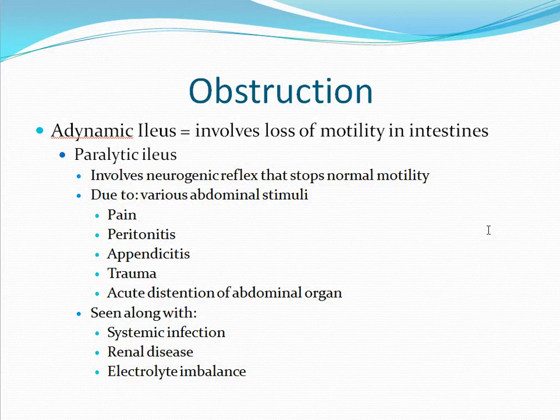The second type of obstruction is an adynamic ileus. This involves the loss of motility in the intestines. One form is paralytic ileus. This involves a neurogenic reflex that stops the normal intestinal motility. This could be due to various abdominal stimuli such as pain, peritonitis, appendicitis, trauma, or acute distension of the abdominal organs. It is also seen with systemic infection, renal disease, and electrolyte imbalances, especially imbalances of potassium.